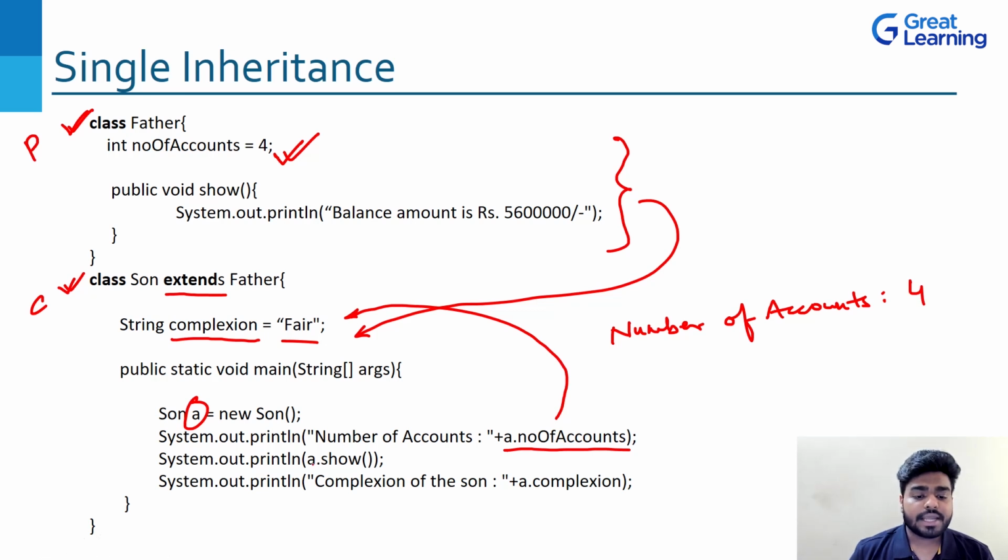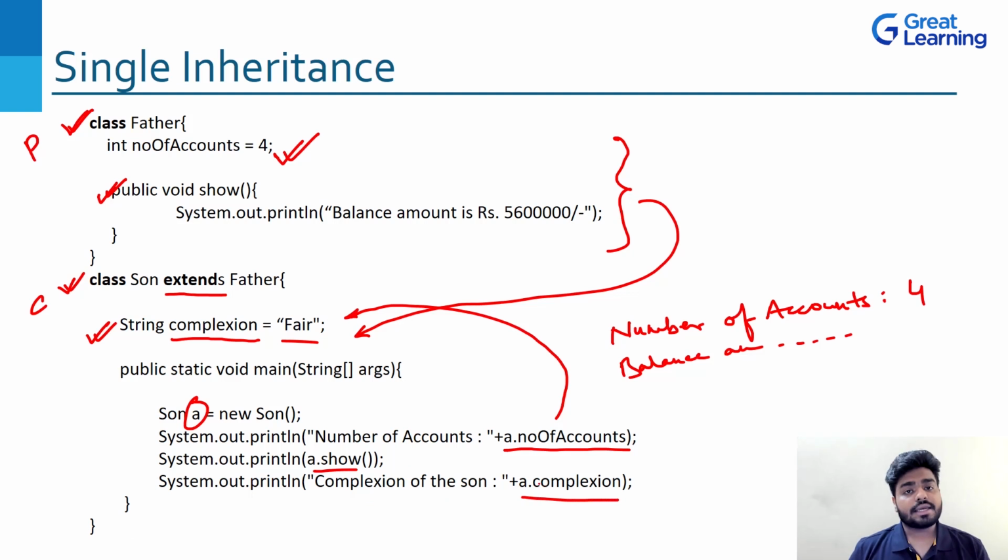It will print that. Next is A dot show. Again, this will go to the Son, but within Son, do we have any show method? We don't have it. But internally we do have it, right? Because the show method is there with Father. So it will also print balance amount is rupees 56 lakh, right? The next one, complexion of the son, A dot complexion. Again, A is an object of Son. So let's go to the Son. Now directly we can see that the complexion variable is there with Son. So it will directly print fair.